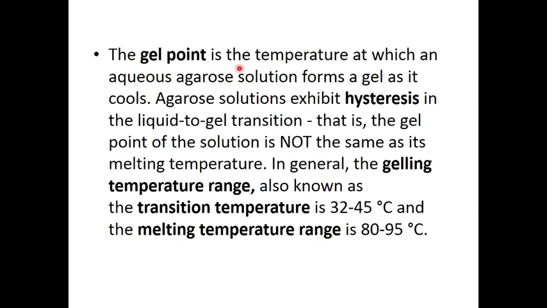Another property is the gel point, the temperature at which the aqueous agarose solution forms a gel as it cools. Agarose solution exhibits hysteresis in the liquid-to-gel transition, that is, the gel point of the solution is not the same as the melting temperature. In general, the gelling temperature, also known as the transition temperature, ranges from 32 to 45 degrees centigrade, and the melting temperature ranges from 80 to 95 degrees centigrade. So this type of hysteresis is exhibited by agarose gel.